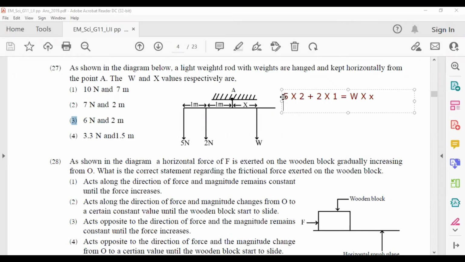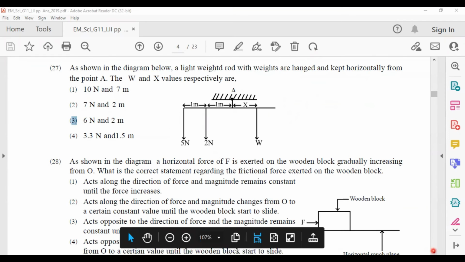Then simplifying this part, you can find out the value is 12. Then WX equals 12. That means you can take the answers from the answer part. 6 into 2 is 12. Then answer number 2, 6 into 2 equals 12. So answer number 2 is the correct answer.